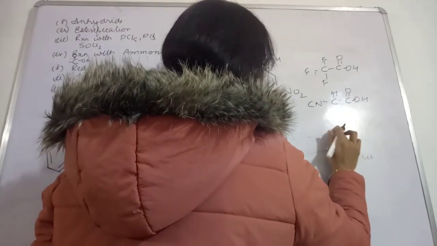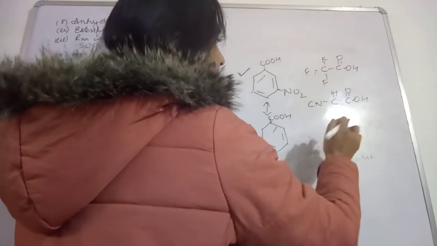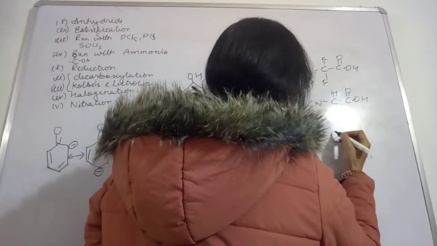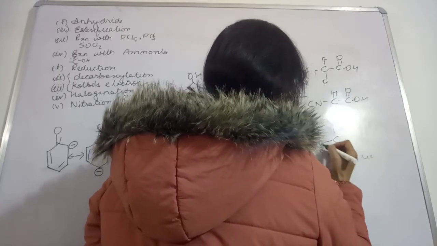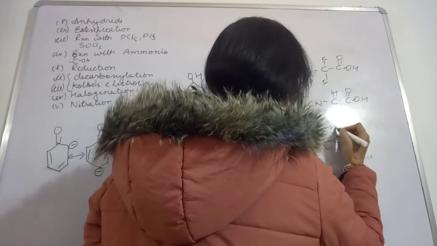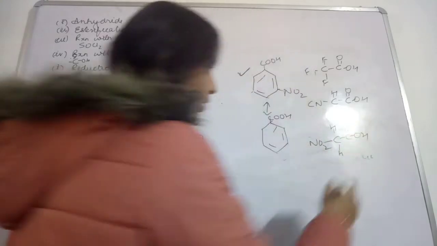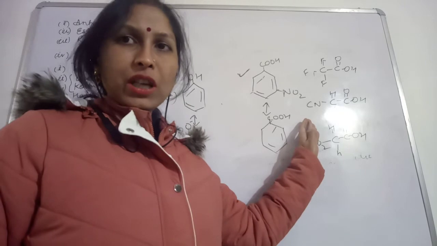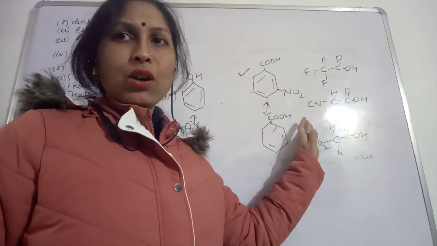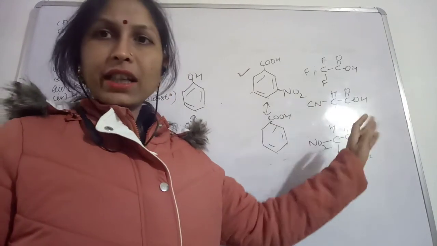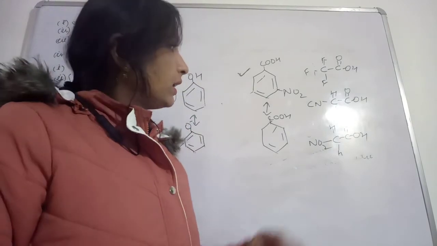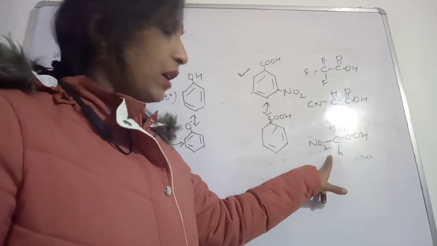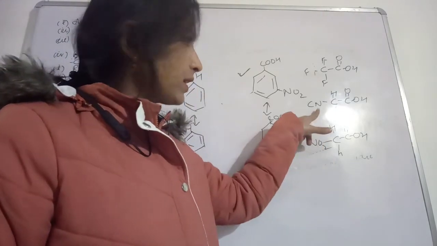And in another one, suppose you have a nitro group here, with H, H and COOH. If you are asked to arrange them in increasing order of acidic strength, the least acidic strength will be with this compound.